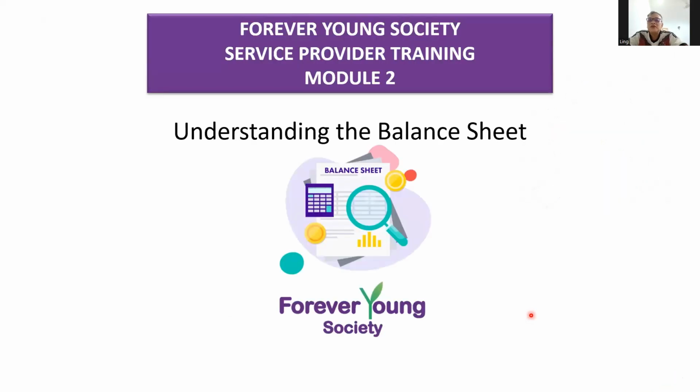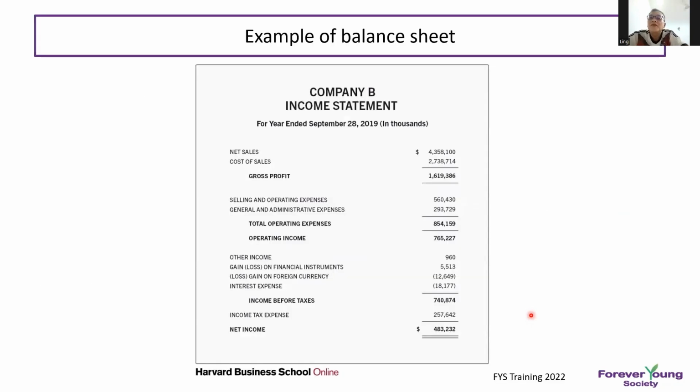We'll go to the next topic, understanding the balance sheet. Before we go to the balance sheet, we need to go through the income statement. The income statement starts with sales. You minus out the cost of sales, and that gives you the gross profit. After that you minus out your expenses, like selling and operation expenses, general and admin expenses, that means salary and all these things. So we come out with the operating income.